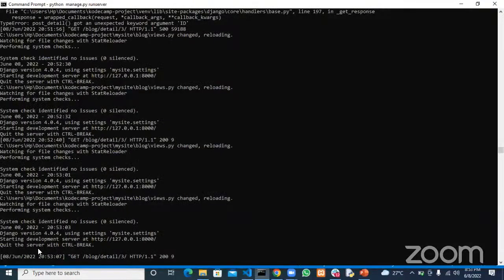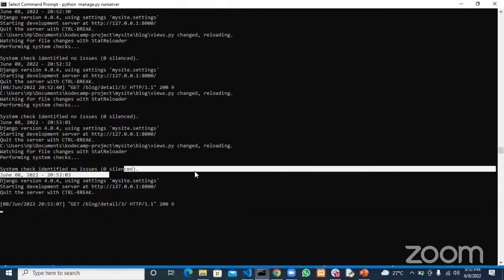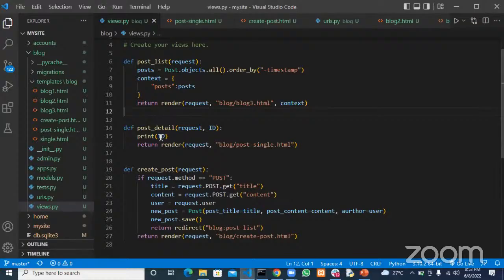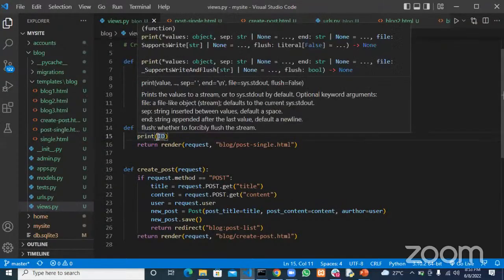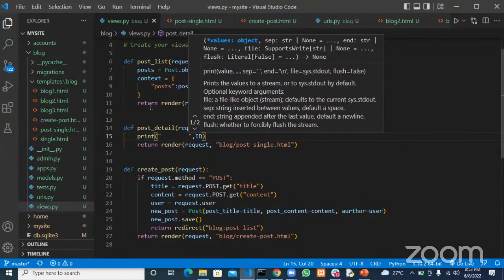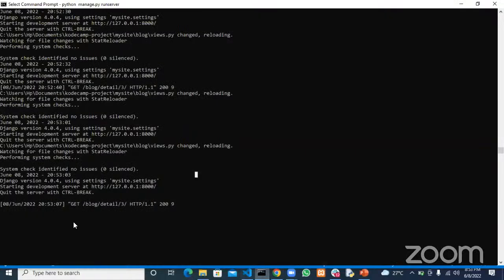Let's do this: print ID, then a comma, then a quotation with a space, so I can see that ID. I refresh this, come here, and we have an ID of 3.